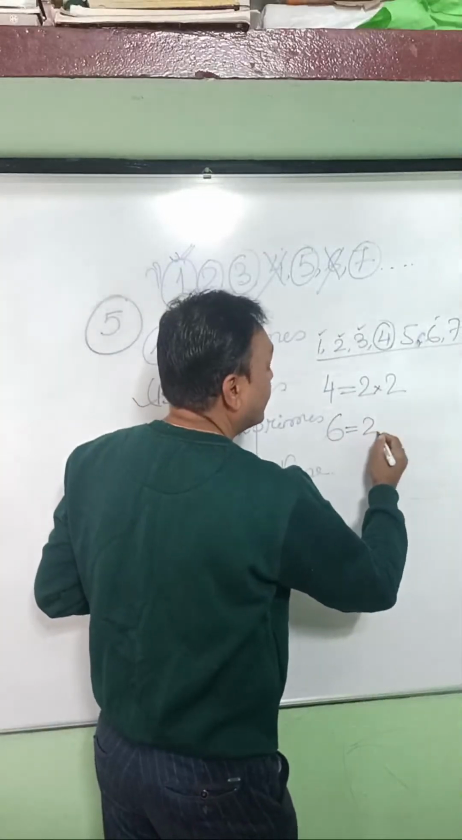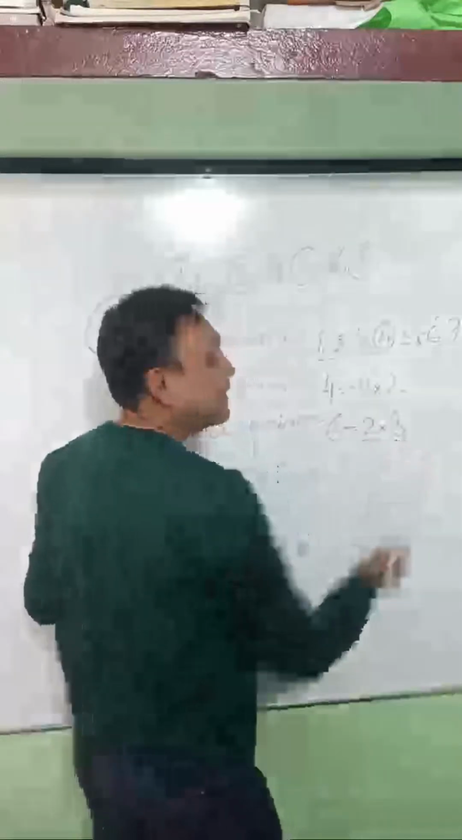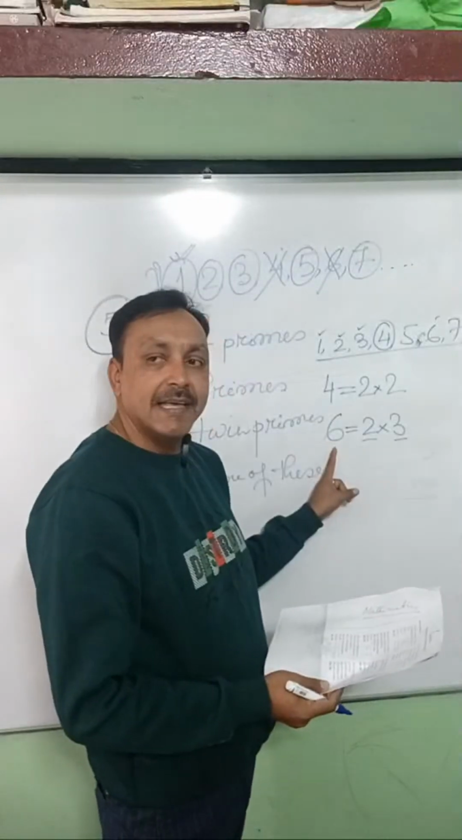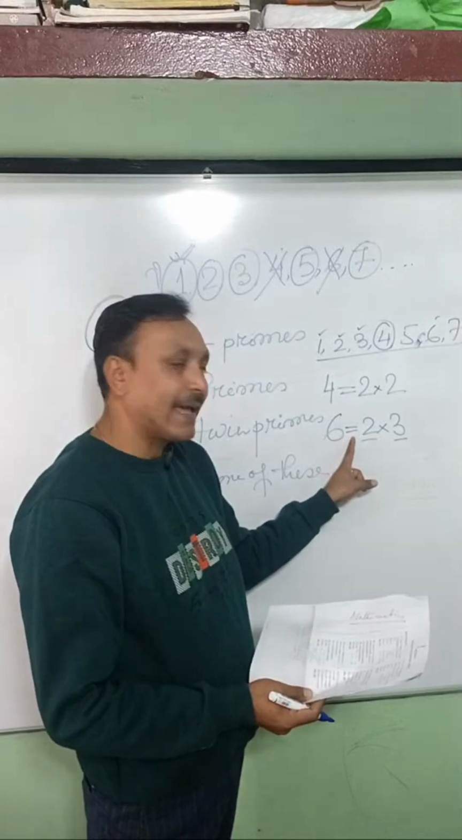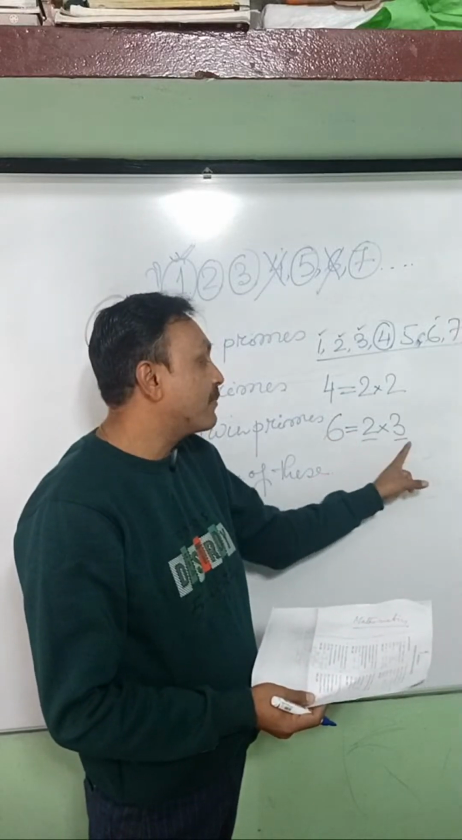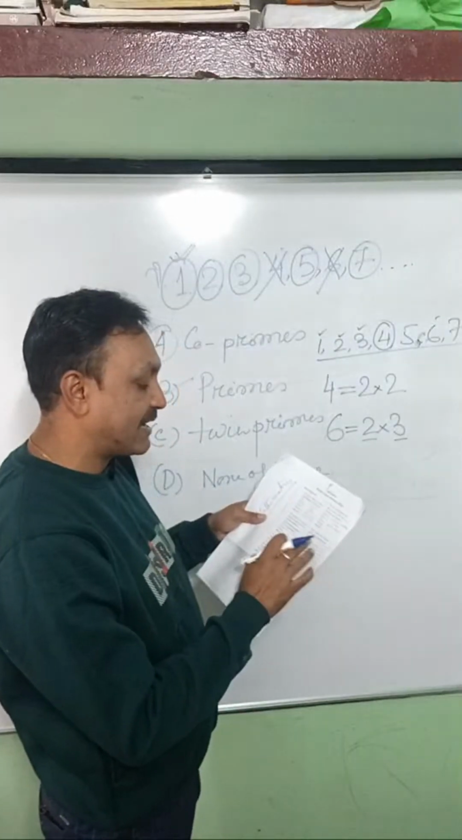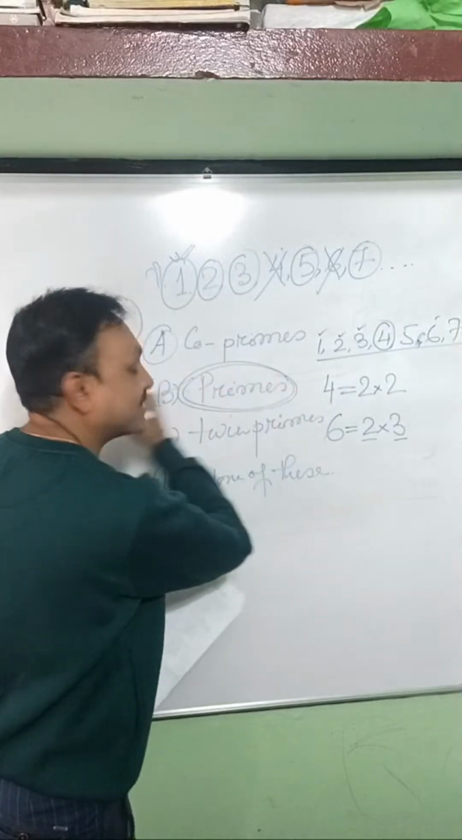Take 6. What can we write? 6 is 2 into 3. Here 2 is a prime number, and 3 is also a prime number. So here once again I have proved that if we take a composite number, we can express it as a product of prime numbers. So the question is, every composite number can be expressed as a product of prime numbers. So this is the answer.